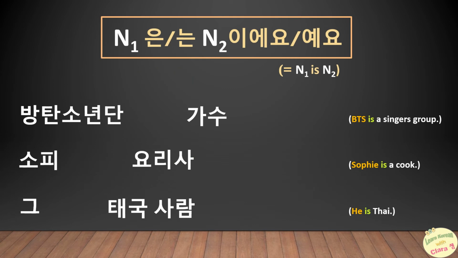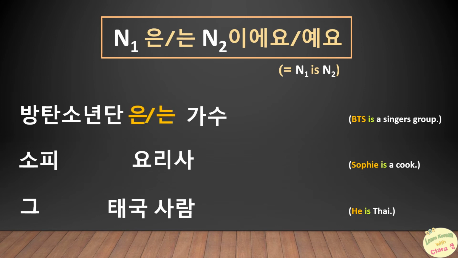Now let's recap with these three examples everything we have learned. The first sentence, BTS is a group of singers. Then we apply the formula of N1 is N2. That is to say, N1, 은 or 는, N2, 이에요 or 예요. First, for 방탄소년단, is it 은 or 는?